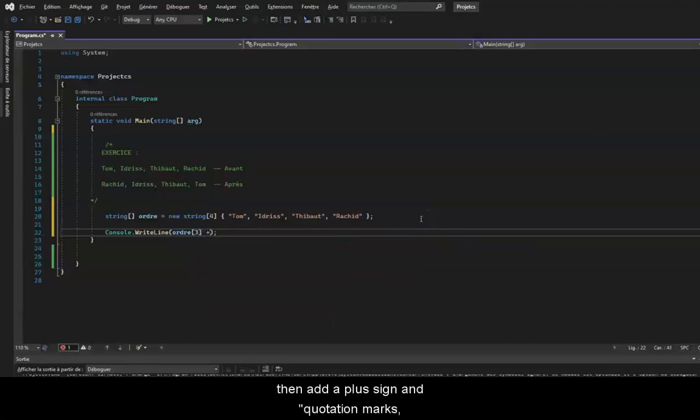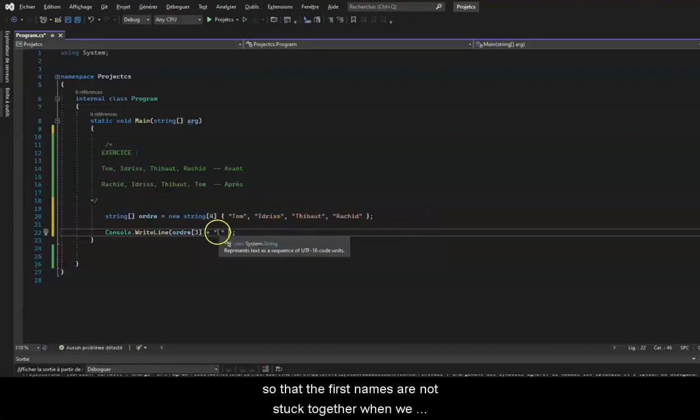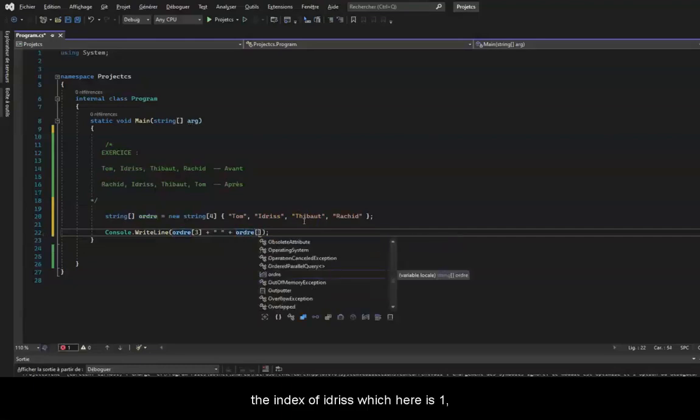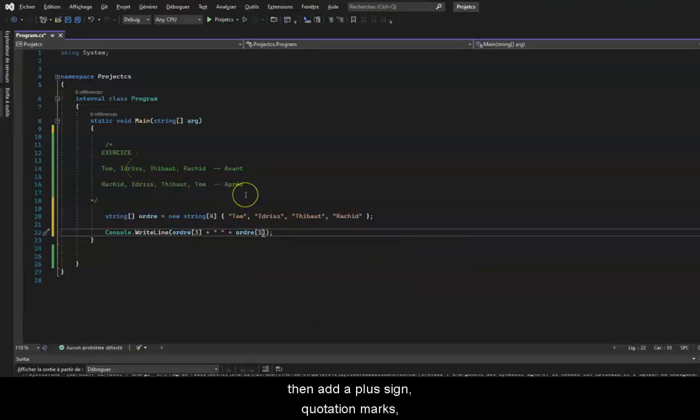Then add a plus sign and quotation marks, then a space. It is just a matter of displaying so that the first names are not stuck together when we launch the program. Then we will add a plus sign and repeat as for the first name Rashid: order in brackets, the index of Idris, which here is 1, then add a plus sign, quotation marks, a space, then a plus sign.